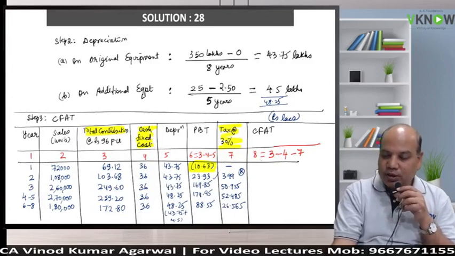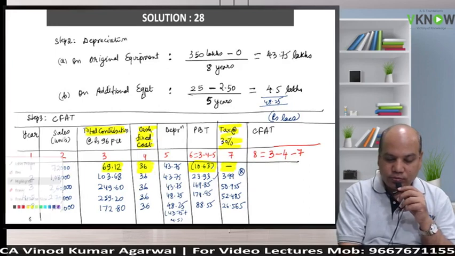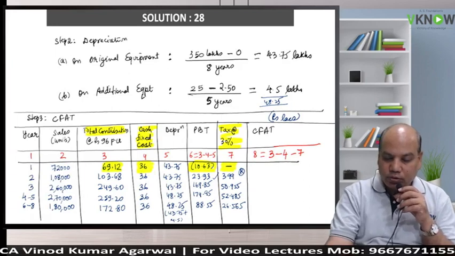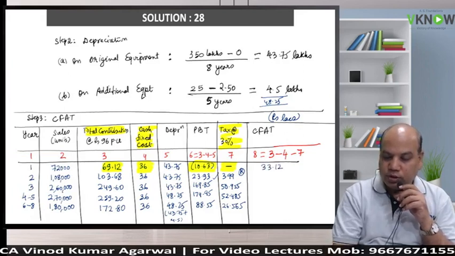Now column number 8 is 3 minus 4 minus 7. So dear student, take column 3 minus column 4. Column 7 in the first year is 0, so just take 3 minus 4. 691. 33.12 positive. Who said minus? 3.21. 12.